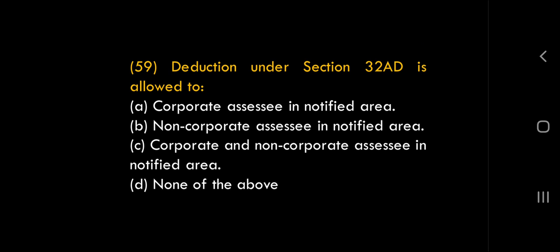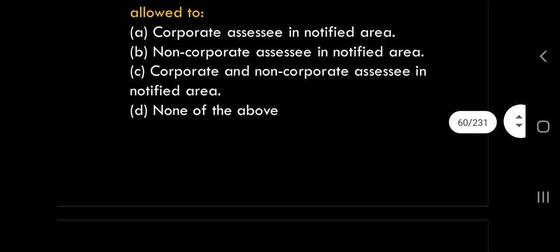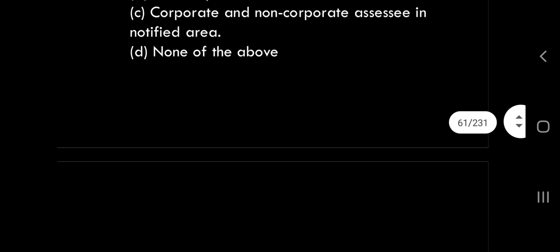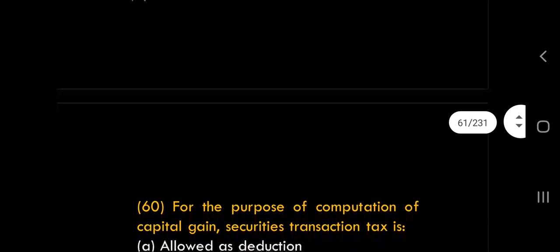That means all assessees. How much deduction? 15% on the actual cost. Please remember, 15% on the actual cost. It is a one-time deduction. Okay. I'll ask you one more question. For 32 AD deduction, please tell me one question, answer. Yes, I am asking you. Please comment. Okay, what is the question?